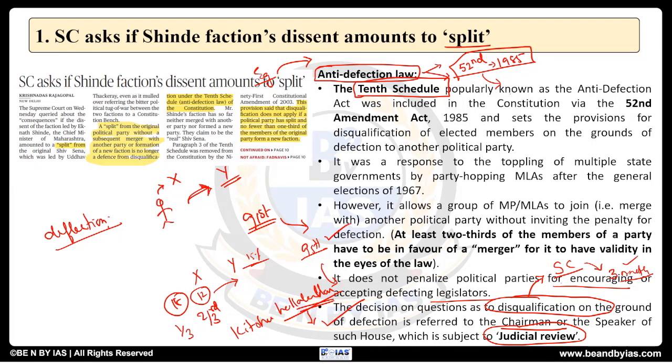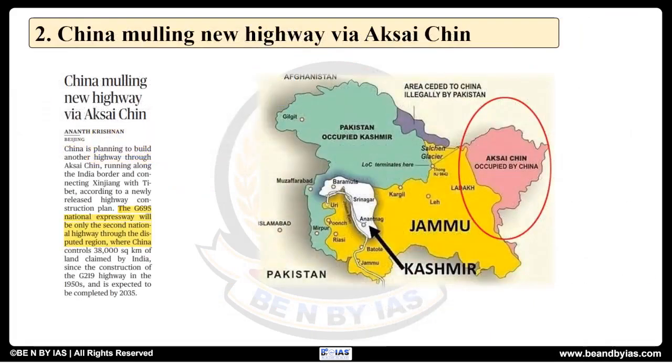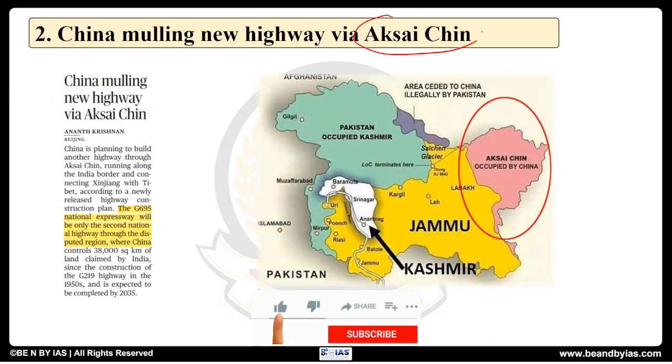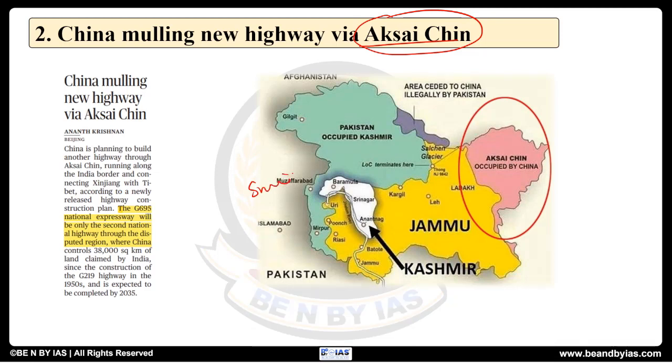Now going ahead, the next article is related to Aksai Chin. See, China is building another new highway via Aksai Chin. So please remember this. This is with respect to our sovereignty. And here, as it is building more and more highways and roads, that means it is encroaching into our territorial integrity. Because this area is occupied by China, which was part of India.